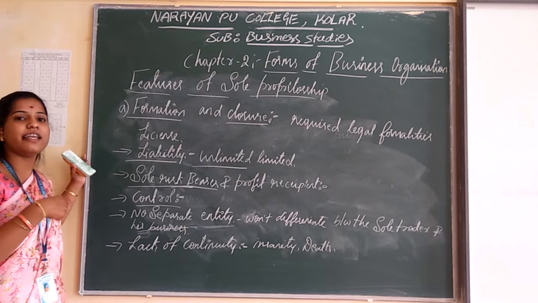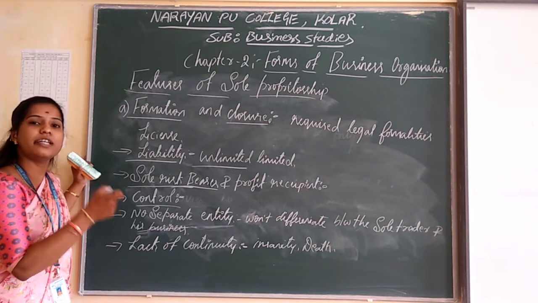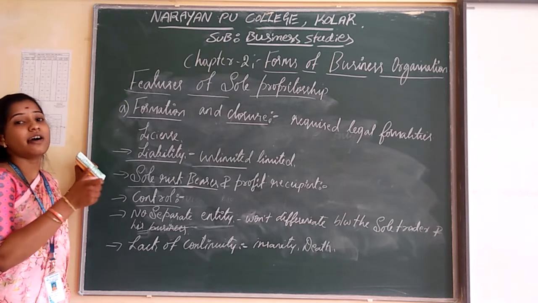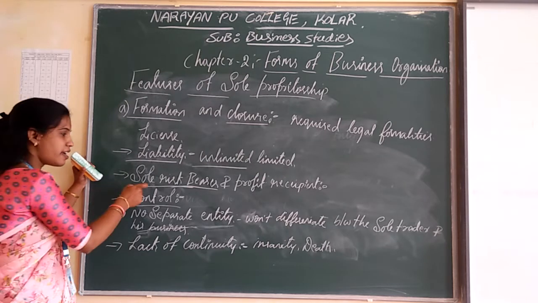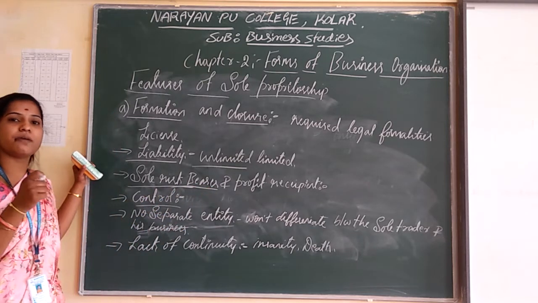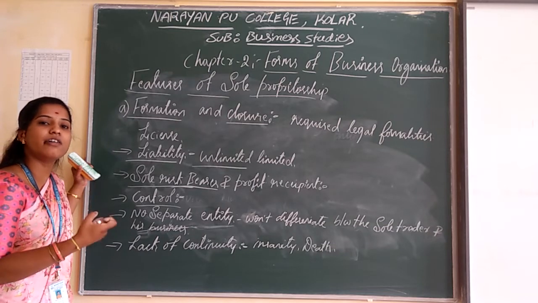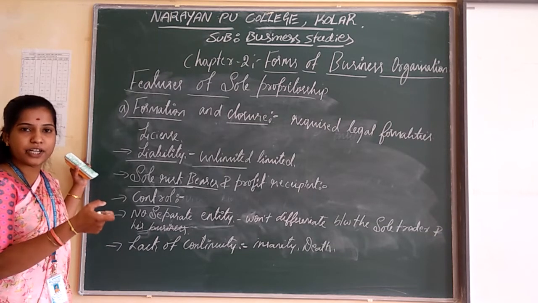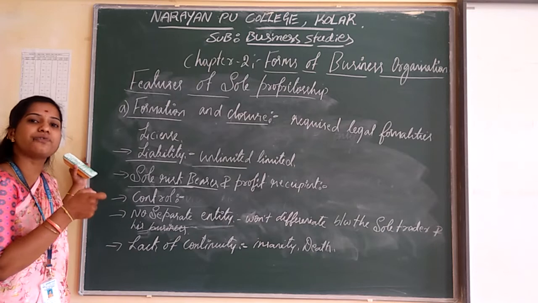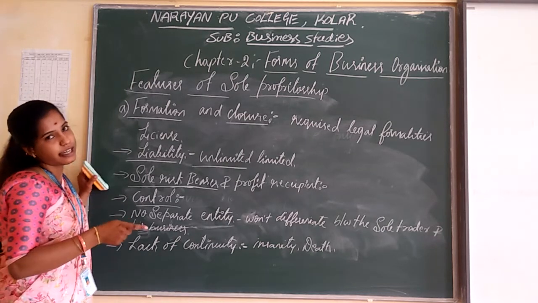In case of any risk that arises or is incurred, he is the only person who is going to bear all the risk. That is known as sole risk bearer. And then the profit recipient. If we get a reward of profit, he is the only person who is going to enjoy all the profit. That is known as profit recipient.